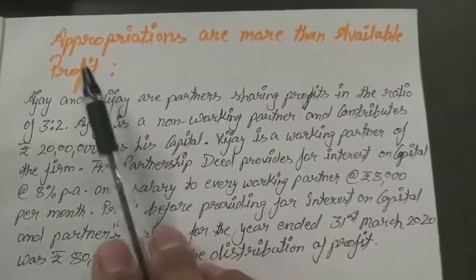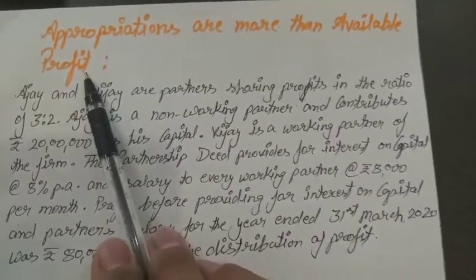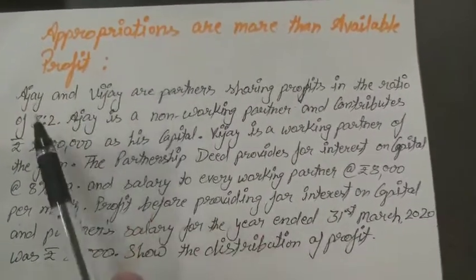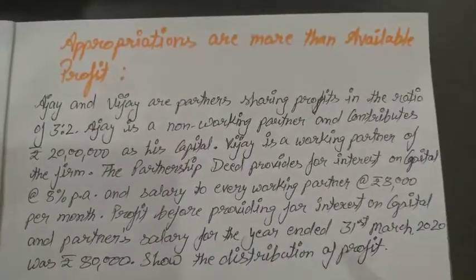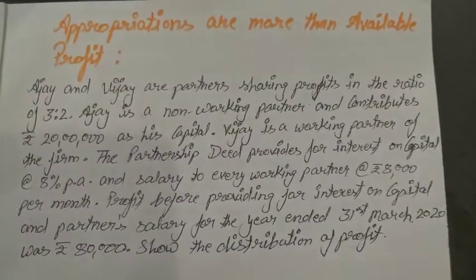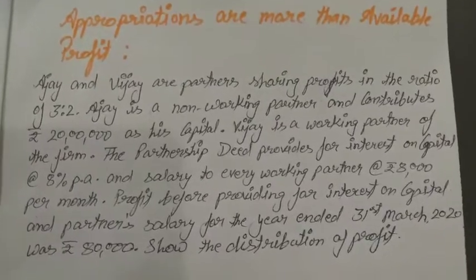If the net profit in the firm is less than the appropriations to the partners, how will we treat it, and how will we distribute profits among the partners?